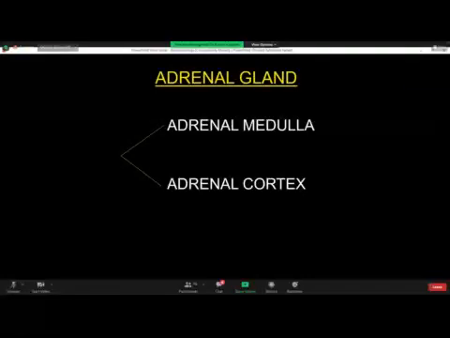Sir, you told that in hypoparathyroid there is a primary and a secondary hypoparathyroidism. Sir, can we differentiate clinically between these two? Yes, absolutely. Why not? If there is inflammation or tumor of the chief or principal cells of the parathyroid gland, that will be primary hyperparathyroidism.